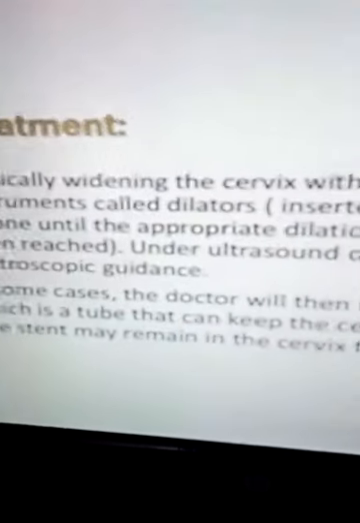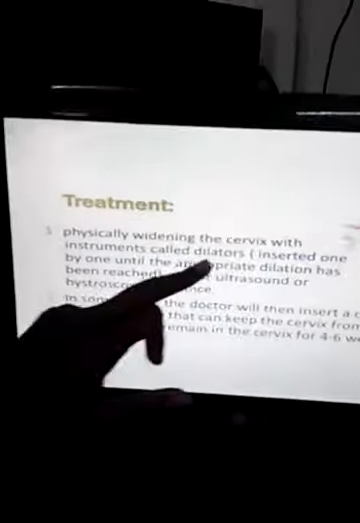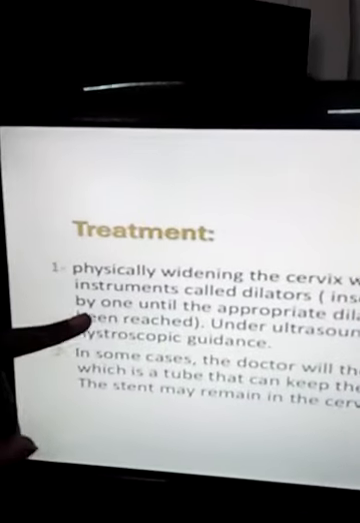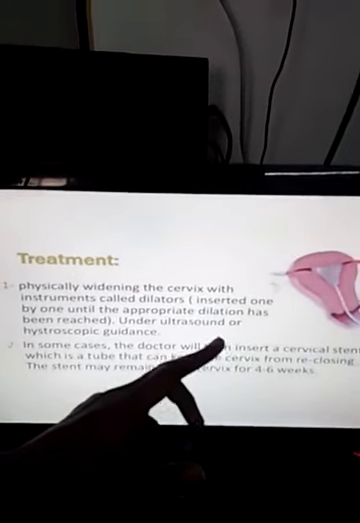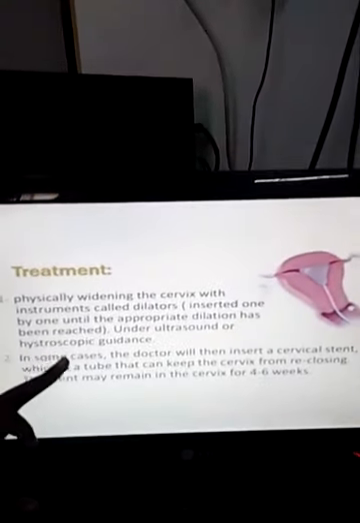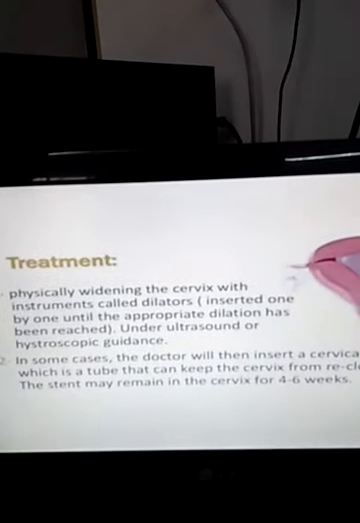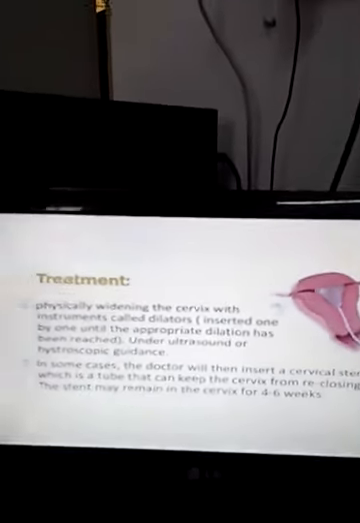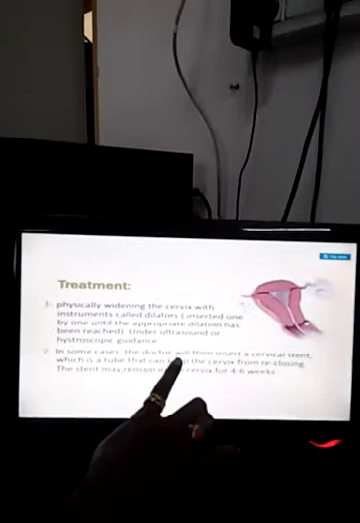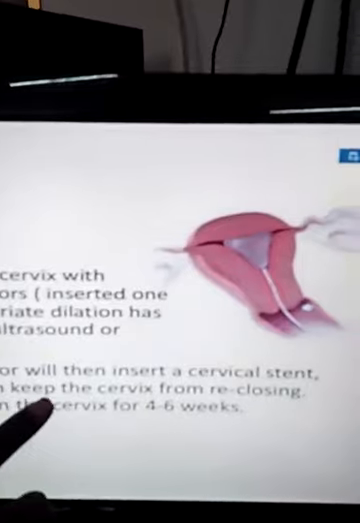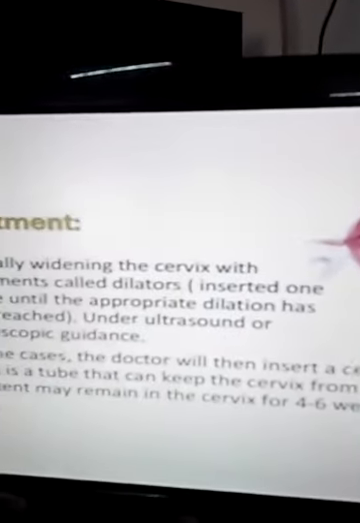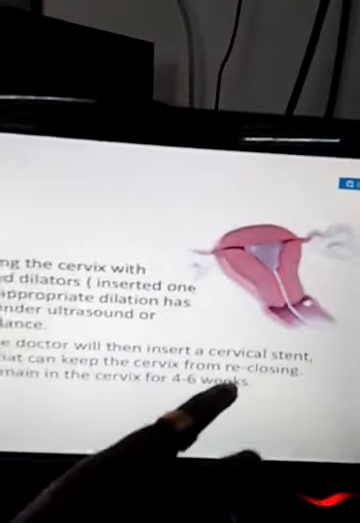Now the last part, that is the treatment. It involves physically dilating the cervix with an instrument called a dilator, inserted one by one until the appropriate dilatation has been reached, under ultrasound or hysteroscopic guidance. In some cases the doctor will then insert a cervical stent, which is a tube that keeps the cervix from reclosing. The stent may remain in the cervix for 4 to 6 weeks. That is what we can use over here.